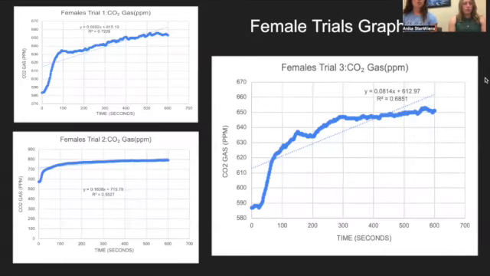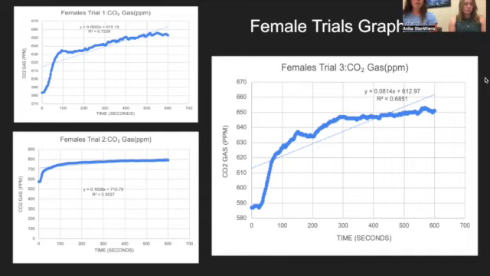So these are the 3 scatter plot graphs that we created with the female trial data. The female trial graphs show a generally consistent increase as the time goes on, over the 10-minute period that the probe is in the Nalgene bottle. And this really does mimic the control group's overall trend line of a gradual increase over time.